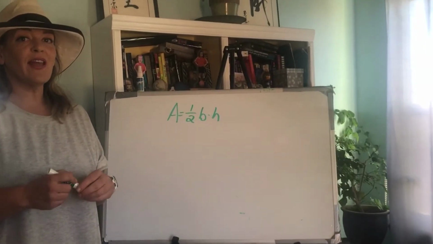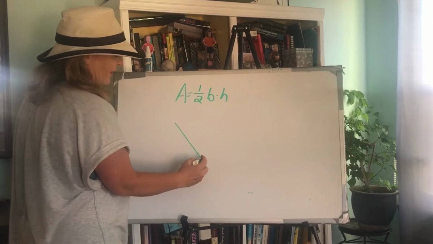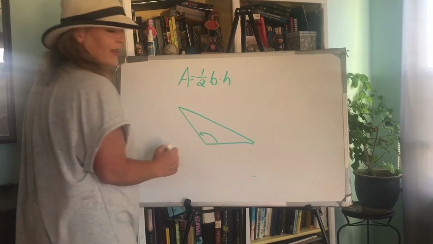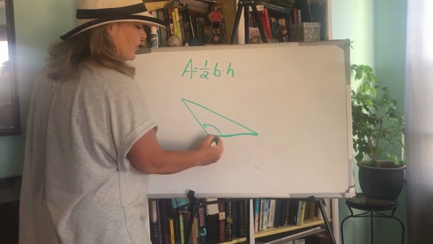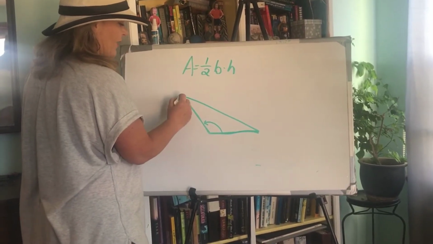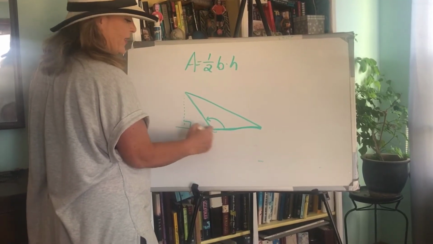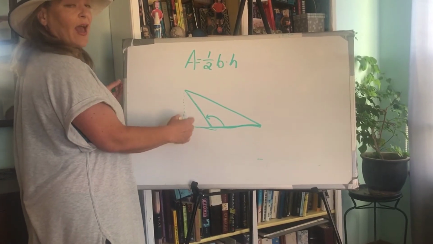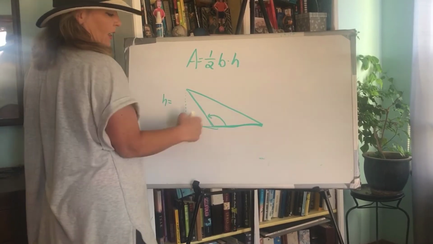The next example in the FLN is actually an obtuse angle, meaning that this angle is greater than 90 degrees. Okay? So when I'm taking an obtuse triangle, just like we talked about yesterday with the Sydney Opera House, I need the height of the triangle. So I need to drop an altitude here that is perpendicular to the base. That's going to tell you how tall, or the height of this triangle.